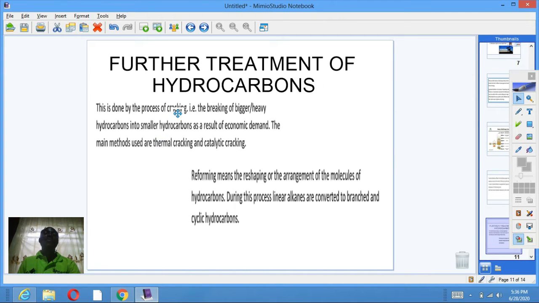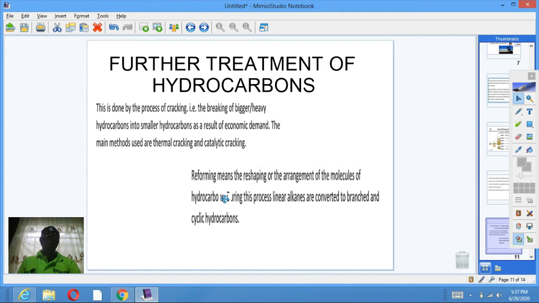This is done by the process of cracking. What is cracking? The breaking of bigger, heavy hydrocarbons into smaller hydrocarbons as a result of economic demand. The main methods used are thermal cracking and catalytic cracking. In thermal cracking, the fraction is heated under high temperature and pressure. While in catalytic cracking, the crude separates into its fractions using a catalyst in the catalytic bed.